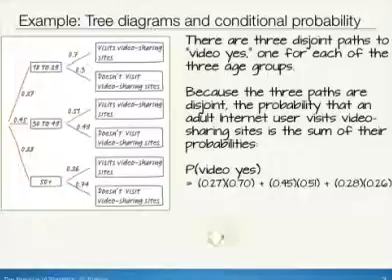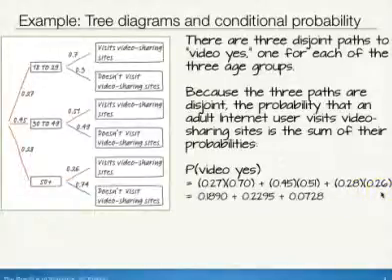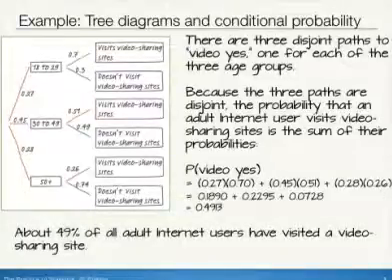So the probability that somebody is in the first age group and visits a video sharing site would be found by multiplying 0.27 times 0.7, like we've done here. Likewise, the probability somebody's between 30 and 49 and visits video sharing sites is found by multiplying 0.45 times 0.51, like we've done here, and so on for the age 50 and over. When we multiply those and add them up, we get 0.4913. So we know roughly 49% of all adult internet users have visited a video sharing site.